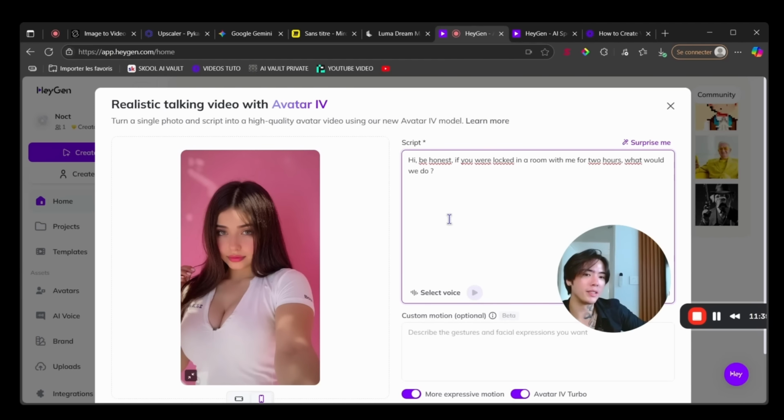So something which is great is like this type of content will get a lot of feedback and engagement, right? Some people will not like it. Some will like it. And a lot of people will write in the comment because I just say, what will we do? Tell me in the comments, you know? So you will have a lot of guys who will write and react. And because you will have this for Instagram algorithm, it will be like, oh, this content, a lot of people, there were like a lot of interactions with it. So I'm going to push it even more. This is how it's working, right?